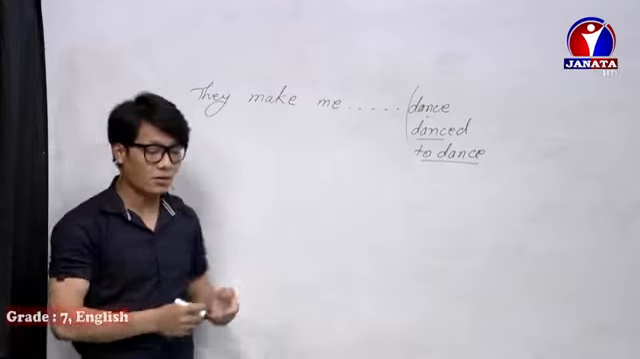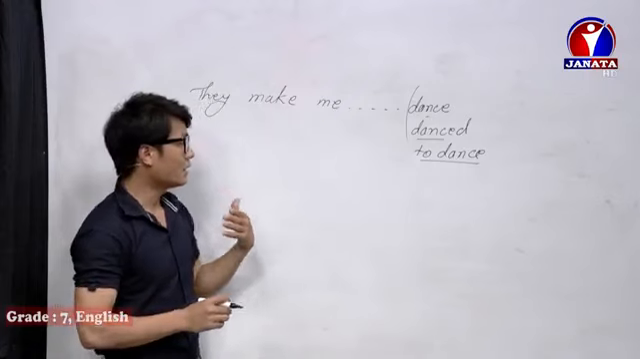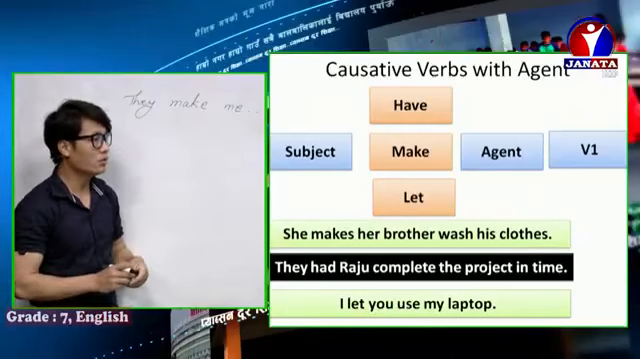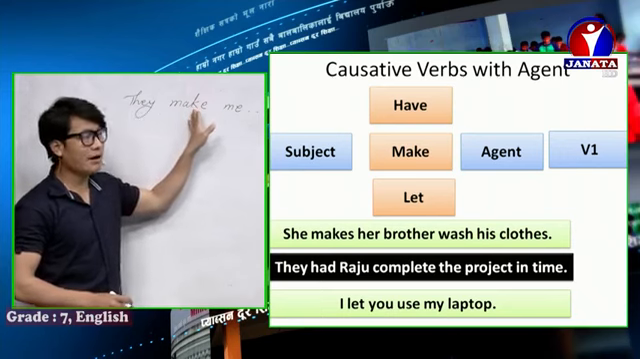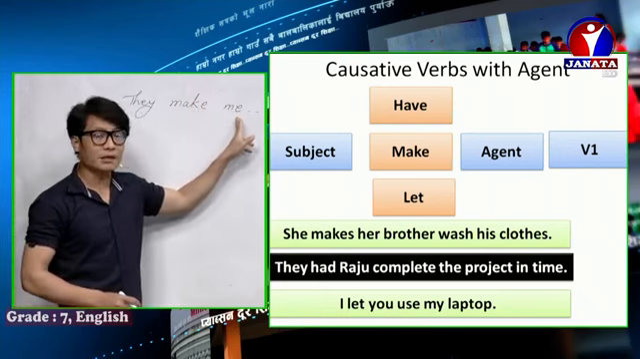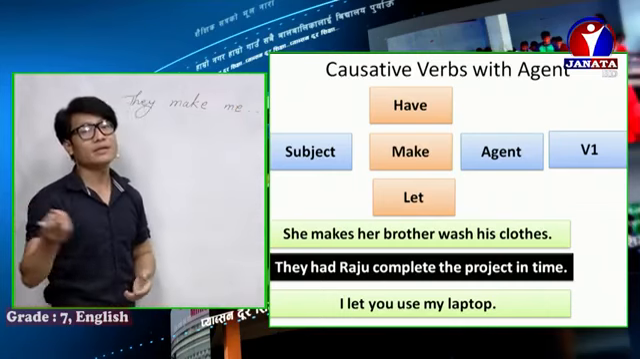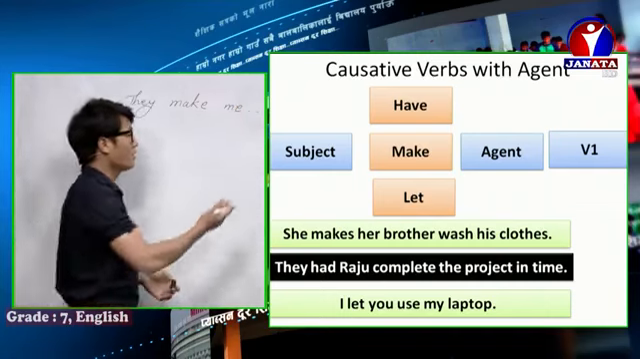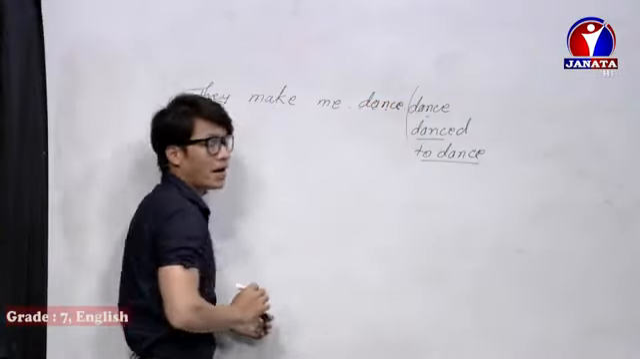Just as I had shown you in the slide on your screen, let me show you the screen once again. The subject is they, make is the causative verb, and the agent is me. So after the agent we need to use direct verb 1. So what is the right answer? Obviously dance, verb 1, is the correct answer.